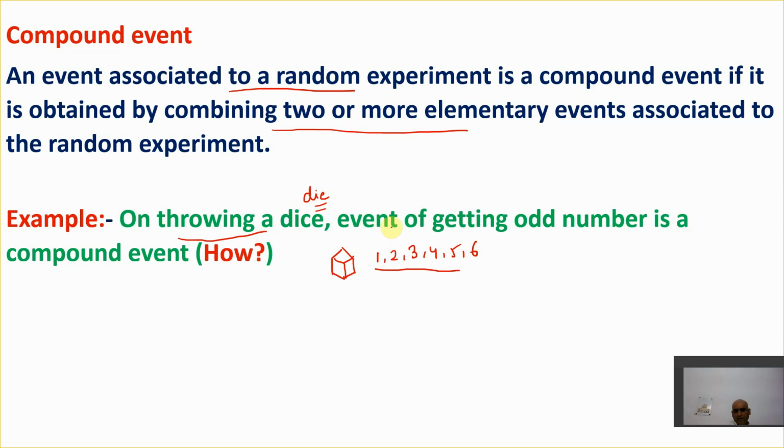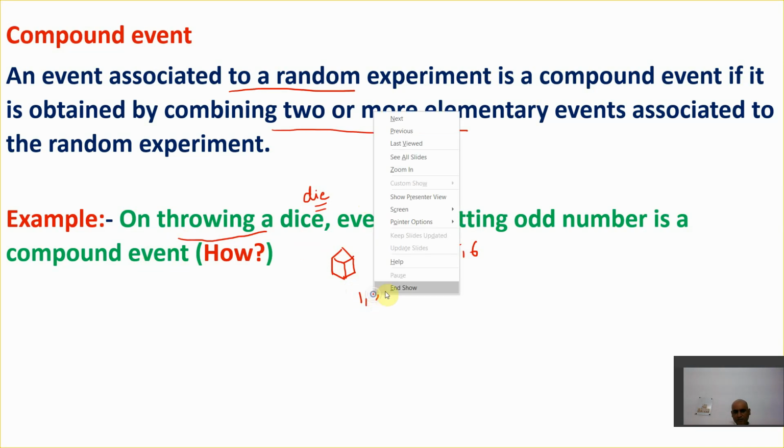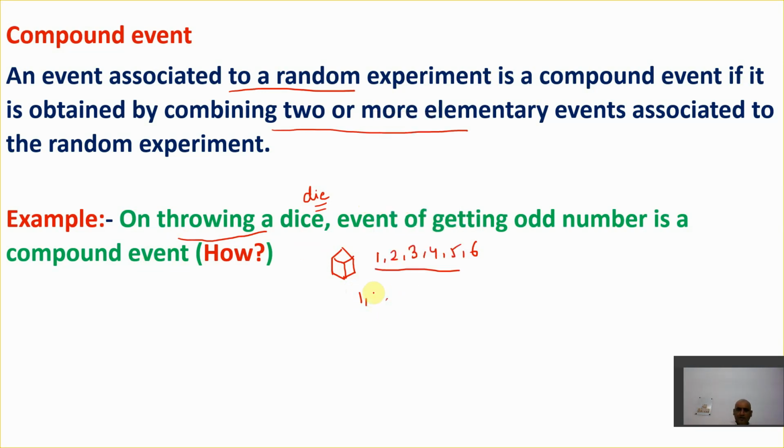Now we want the event of getting an odd number, which is a compound event. Whenever we throw a dice, either 1 will come on the front side, or 2 will come. Like when I toss a coin, either head will come or tail will come. Similarly, if I throw a dice and 1 comes, that becomes an event.